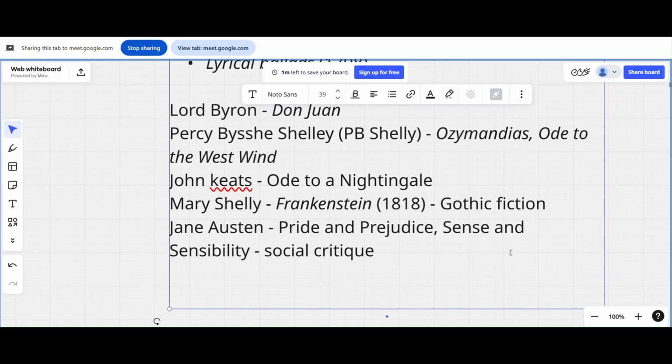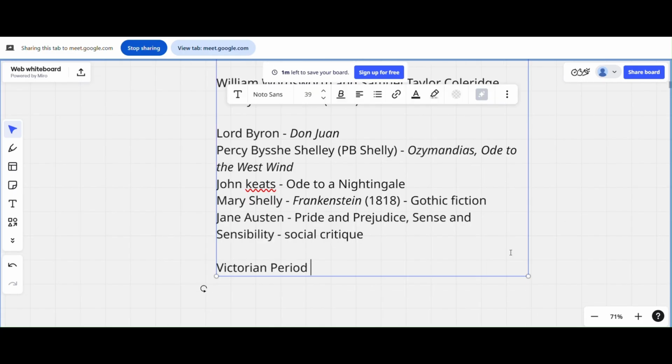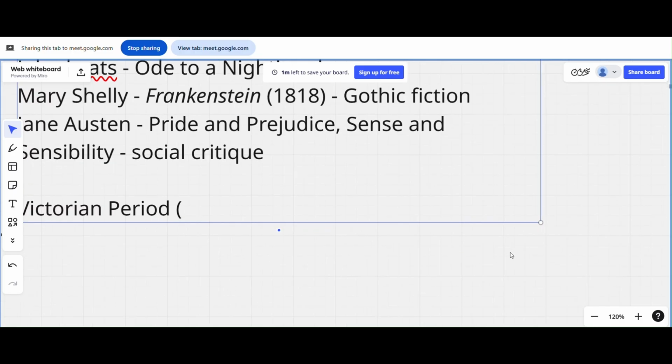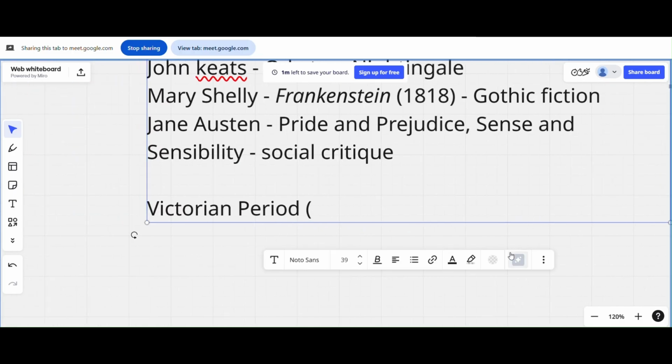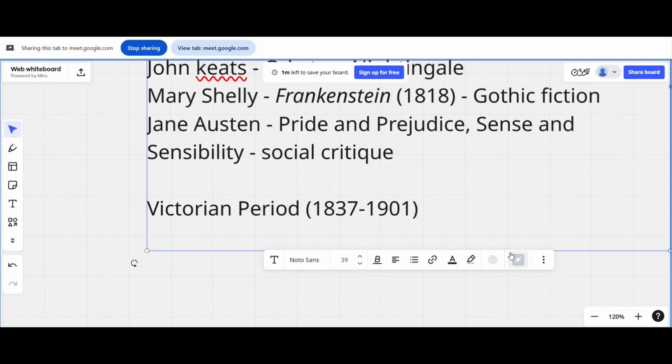I'll go to the Victorian period, then we'll wind up. Time is so quick. Victorian period, the focus is on novels from here, 1837 to around 1901. See, we are covering so much. We are covering the whole of British literature.